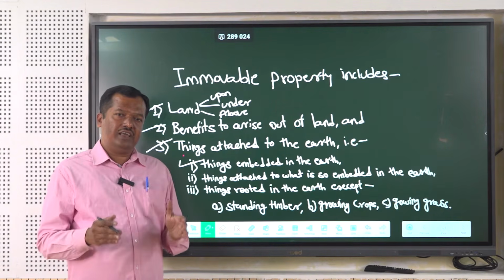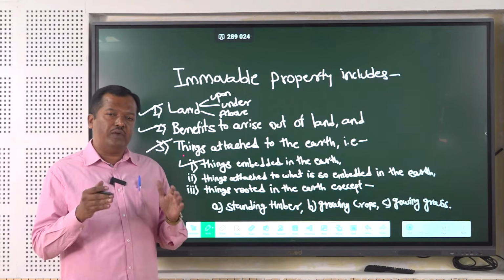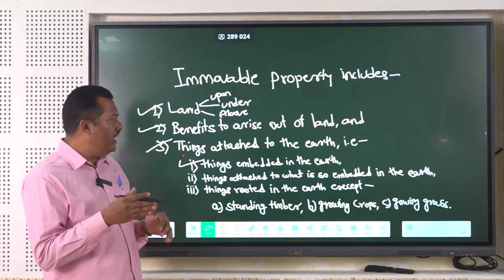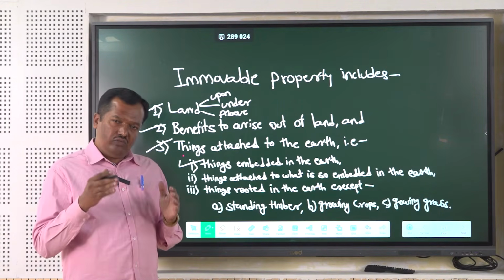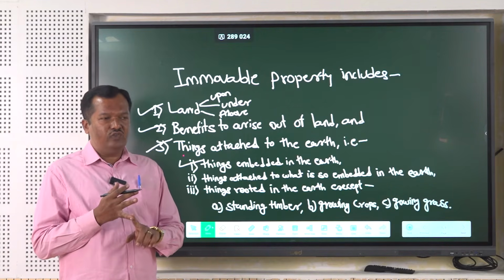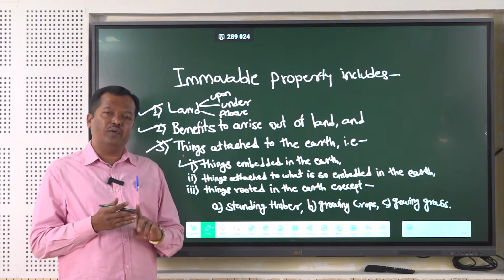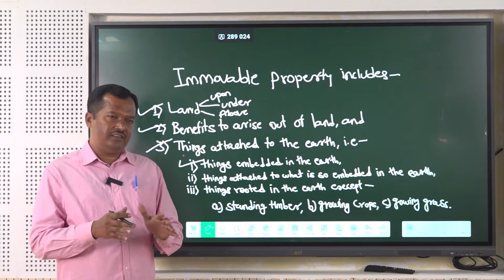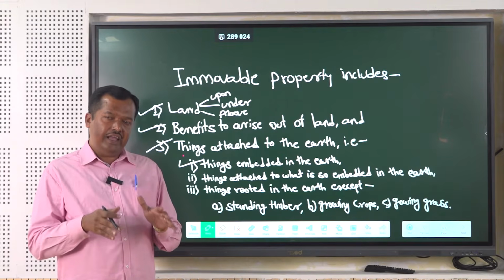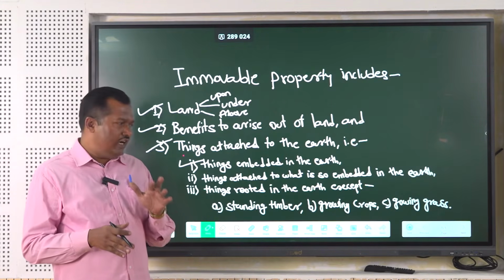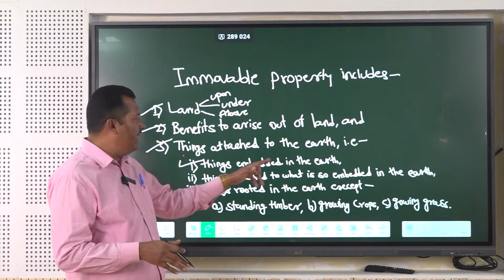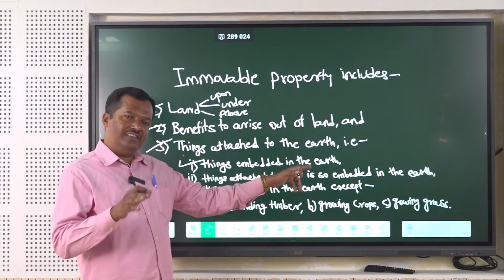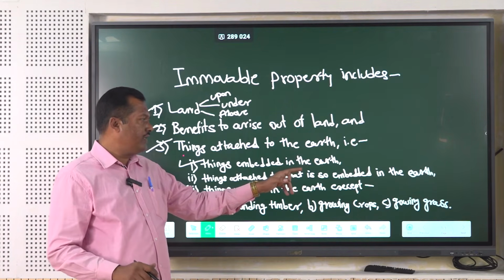So our buildings, houses, walls, electric poles, these are embedded into the earth. So these things are called immovable property because these are fixed, these are inserted into the land. That's why these are called things embedded in the earth, and that's why this is also immovable property.